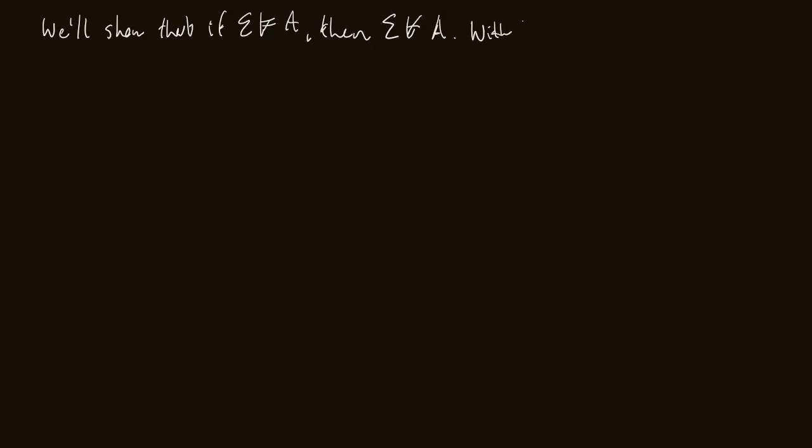It's really maybe like a sentence longer than our Soundness Lemma. So, Soundness Theorem. We'll show, and it's important to state this, right? To show that we're going to do a contrapositive. So we'll show that if sigma does not semantically entail A, then sigma does not syntactically entail A. So with that said,